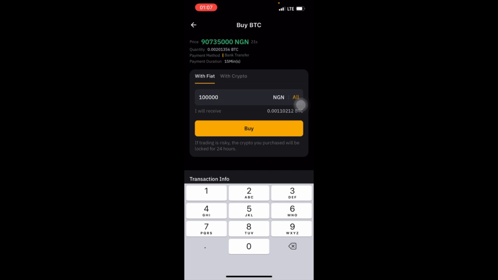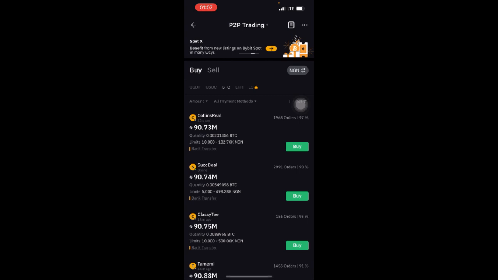So for me to spend 100,000 naira, I'll be getting 0.001110212. That means I'm spending 100,000, and this is the amount I'll be getting. And I bought the BTC at the rate of what?